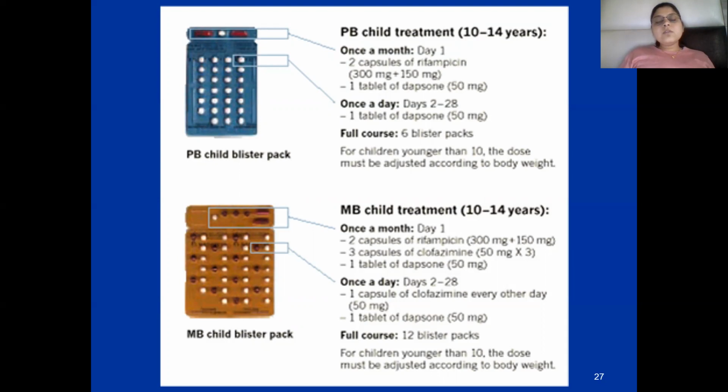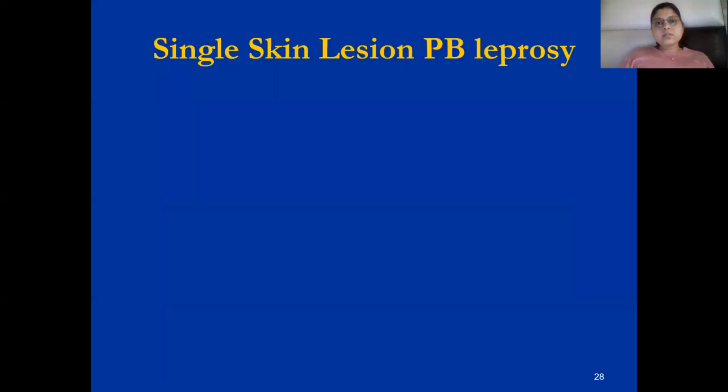And for multibacillary, once a month, 2 capsules, 300 milligram and 150 milligram of rifampicin, 3 capsules of clofazimine, 50 milligram each, and 1 tablet of dapsone, 50 milligram. Once a day, that is daily, 1 capsule of clofazimine and 1 tablet of dapsone is given. And this is given for 12 blister packs.